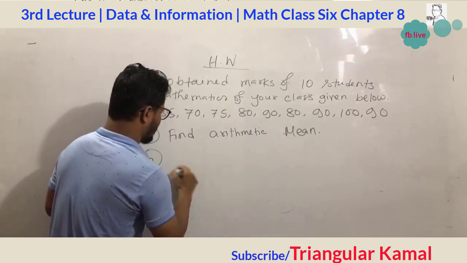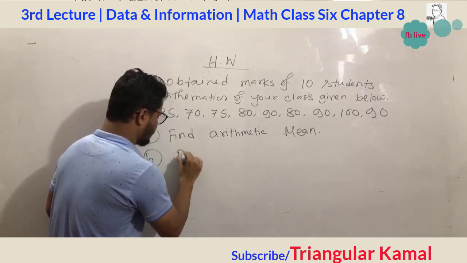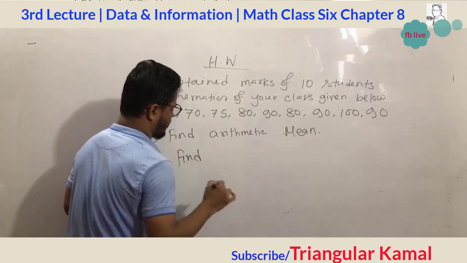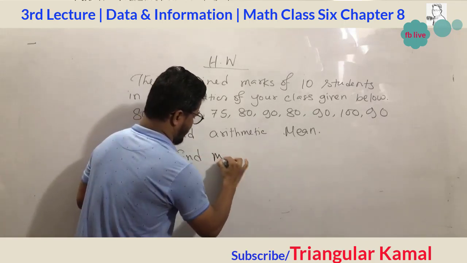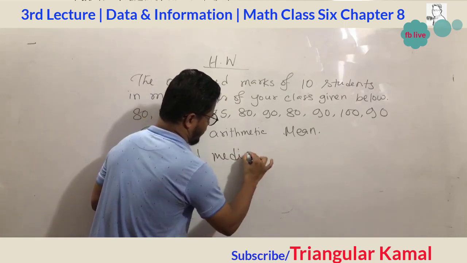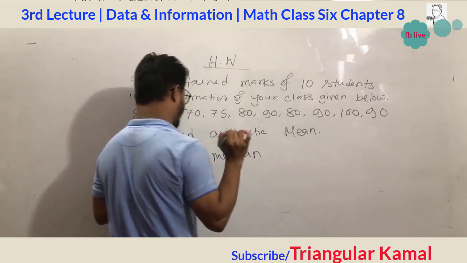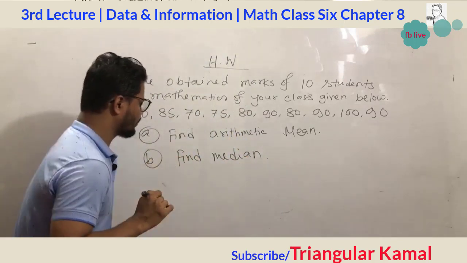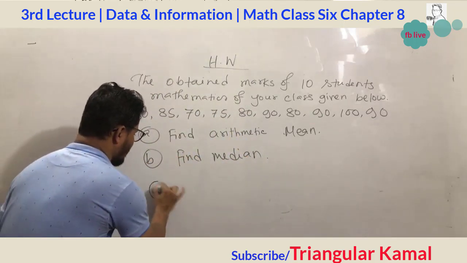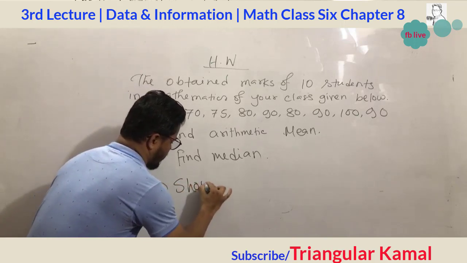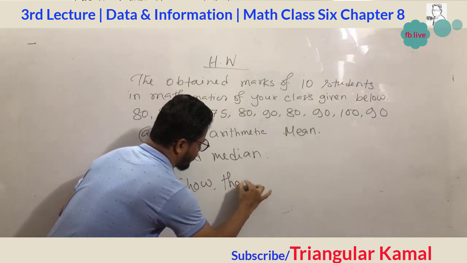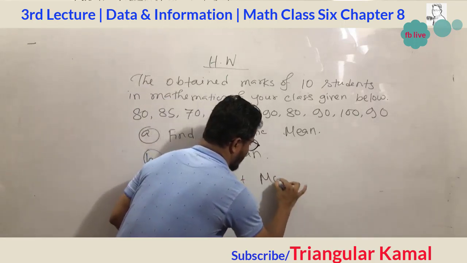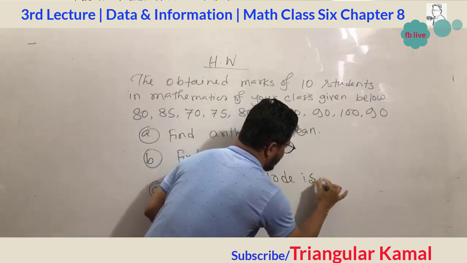Second question, find the median. Number C, show that the mode is 80.